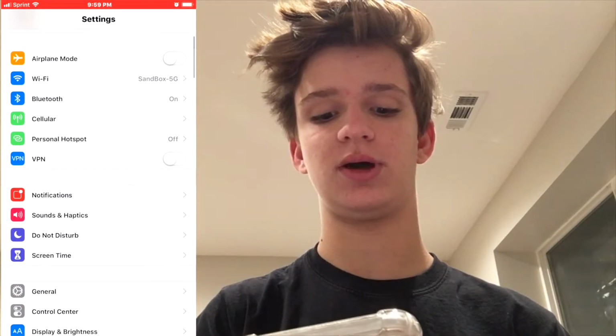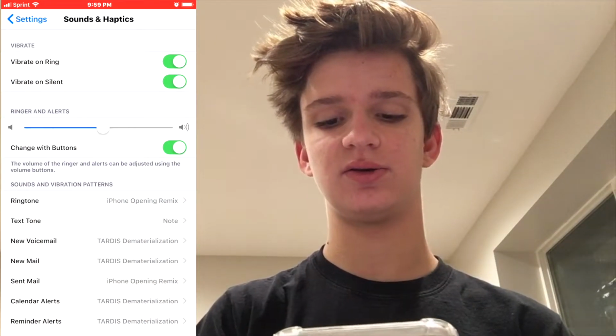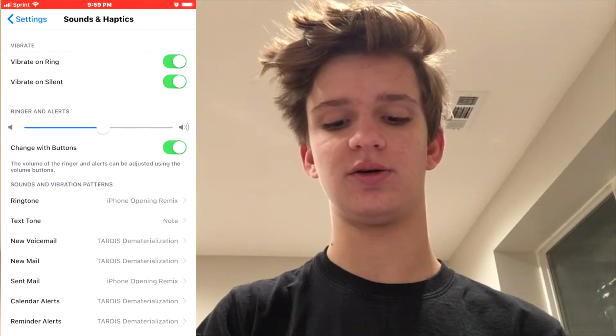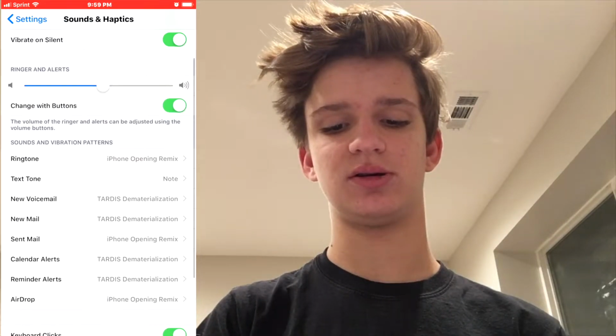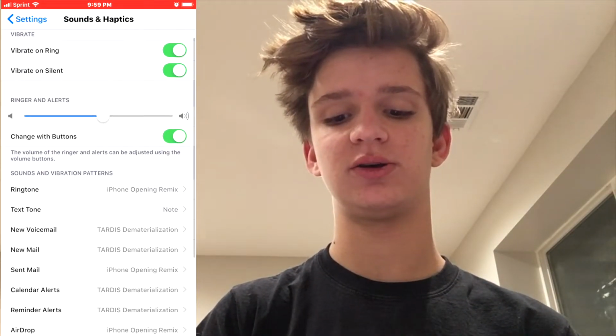Okay, so you'll want to open your settings and then go down to Sound and Haptics. And so you'll see that there's your volume slider for your alerts, and you can toggle the change with buttons, so you can change the volume of your ringtone on your home screen.